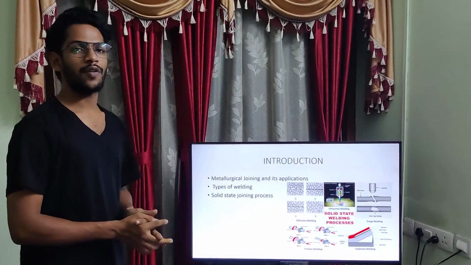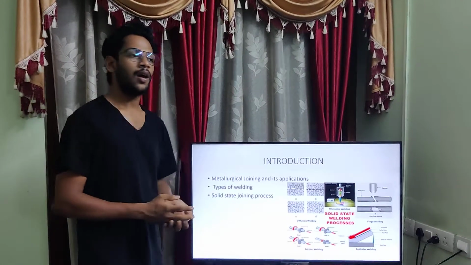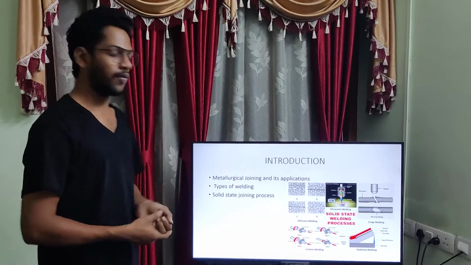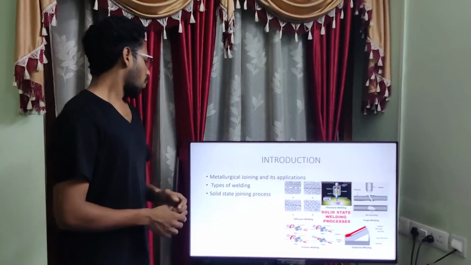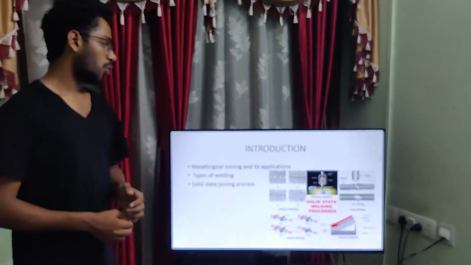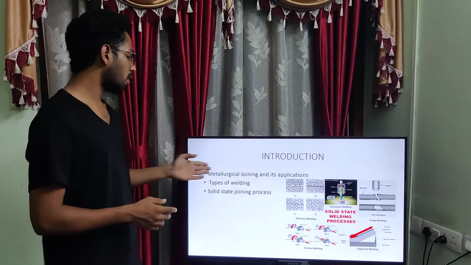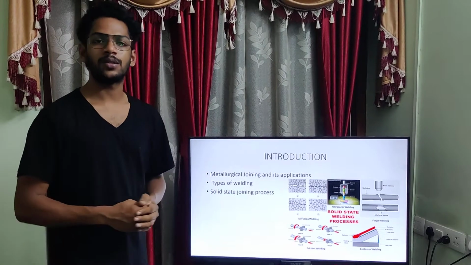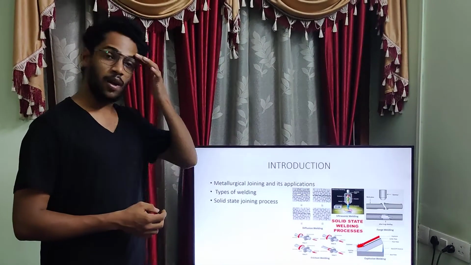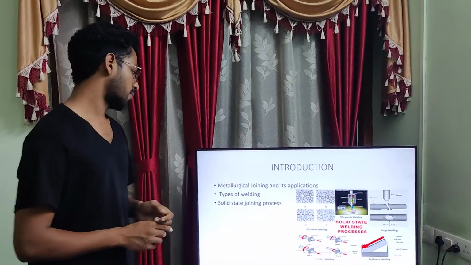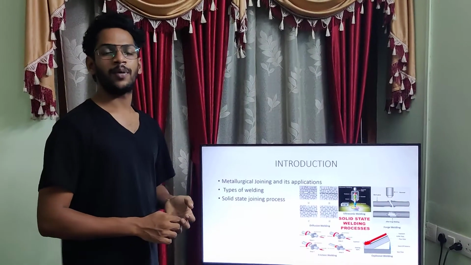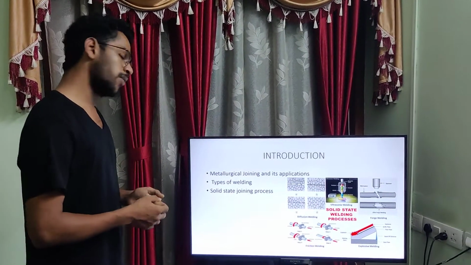In welding, there are different types, such as butt, stir, and even solid state weldings. Welding is a process of joining two materials or metals or even alloys. Metallurgical welding means joining of two metals or alloys. There are different types of weldings as I mentioned before.